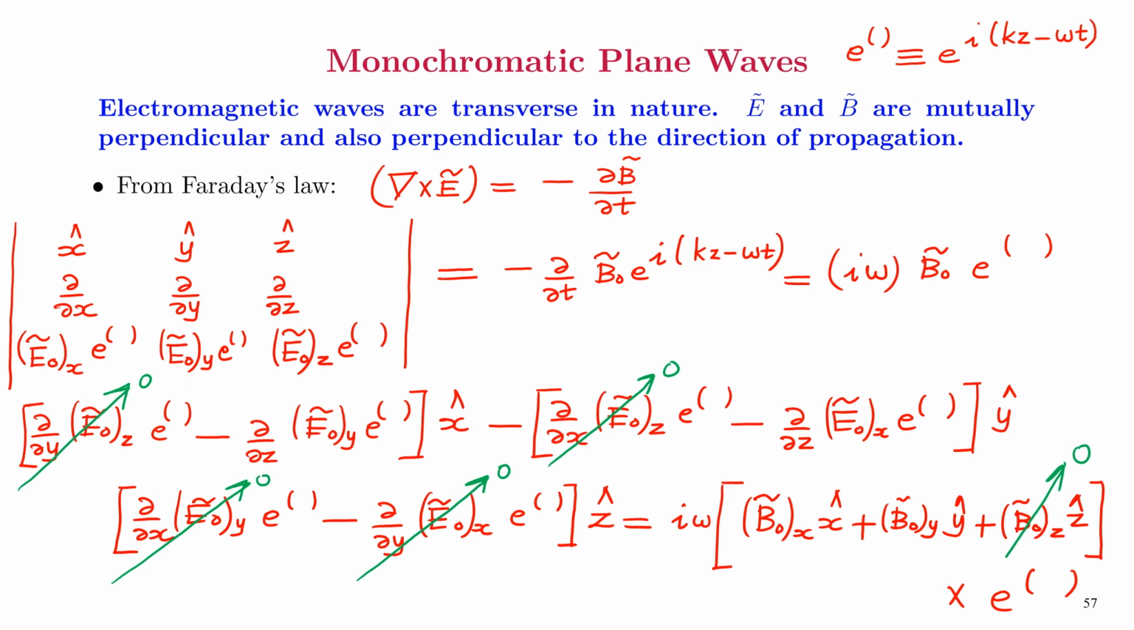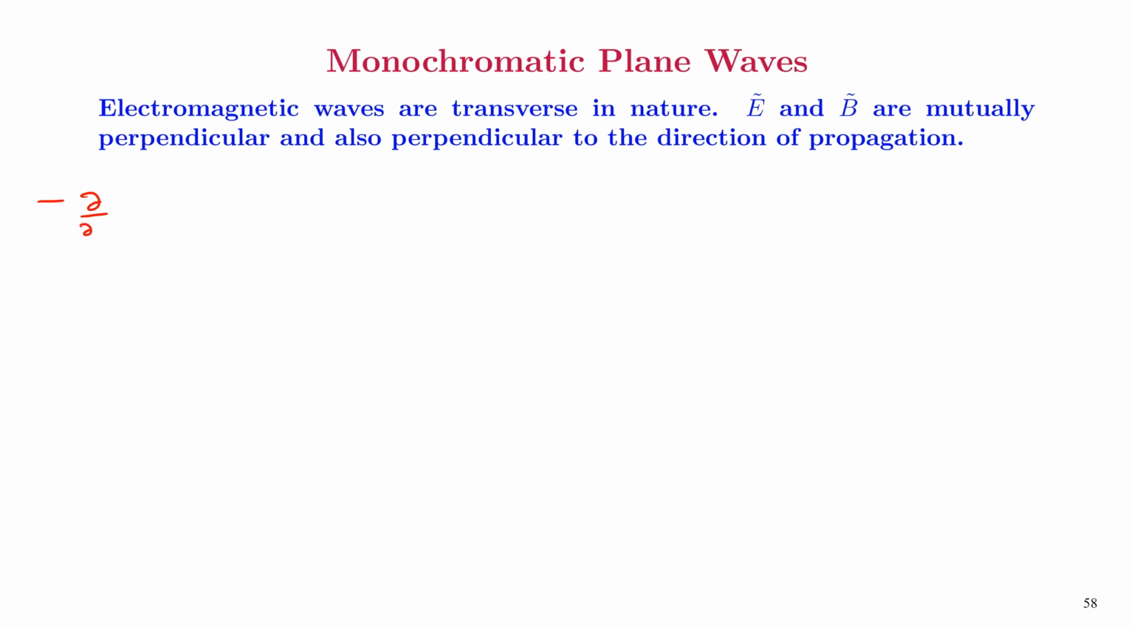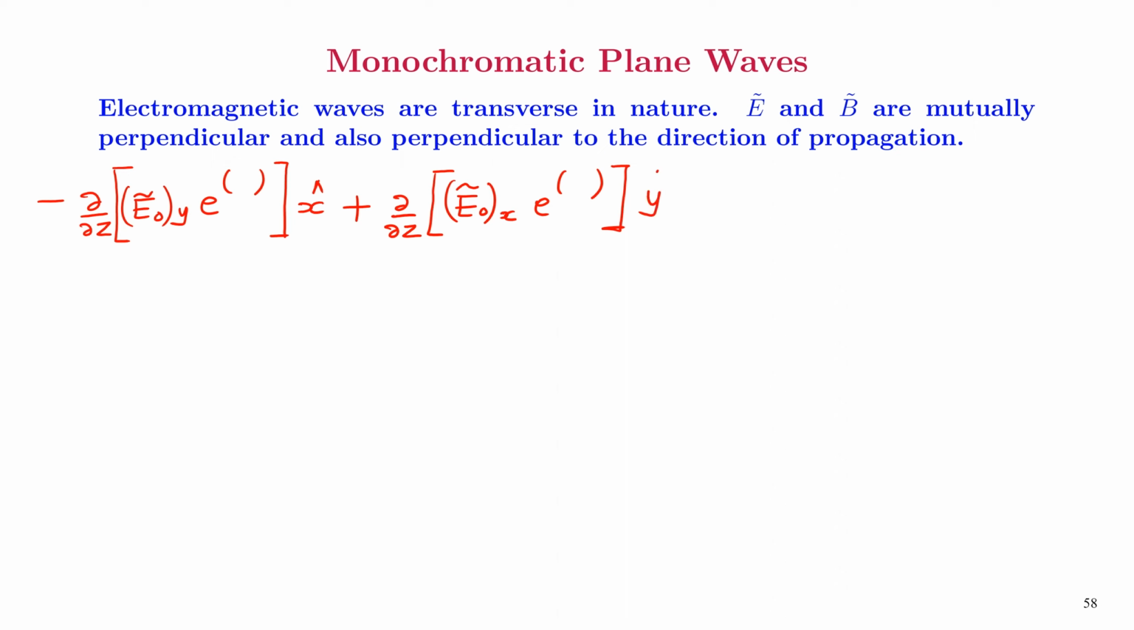So after all these cancellations, negative of dou over dou z of E0y e raised to i(kz minus omega t) x hat plus dou over dou z of E0x e raised to i(kz minus omega t) y hat is equal to i omega, B0x x hat plus B0y y hat, multiplied by e raised to i(kz minus omega t).